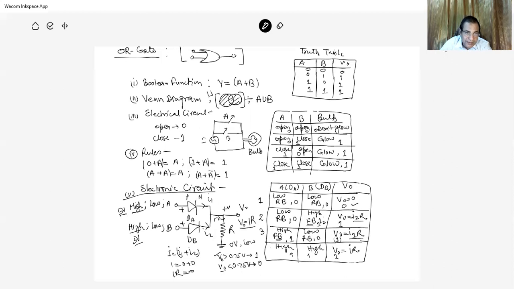If both are high, both are 5 volt, so both diodes are forward biased. Due to the forward bias, there is the current I1 and I2. Potential drop across R is IR, which means (I1 plus I2) times R. So the potential drop is prominent in this case, it is greater than 0.75, and therefore it is the one state. And in this way, we have the OR gate.